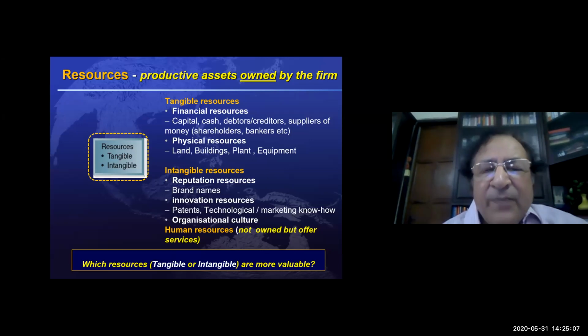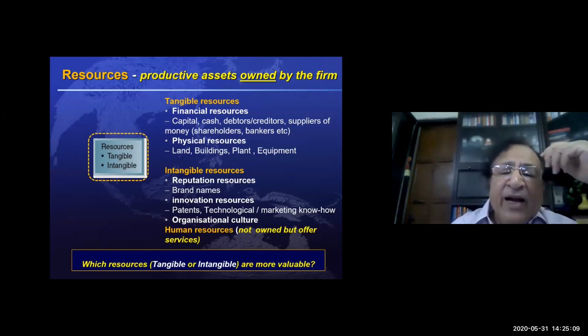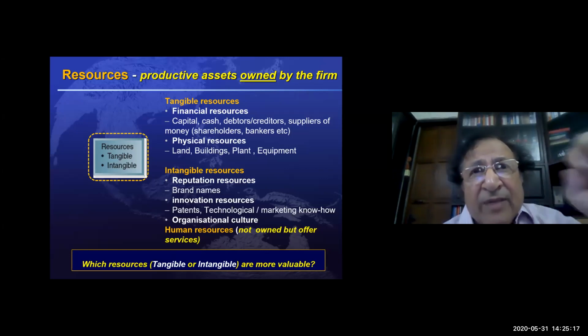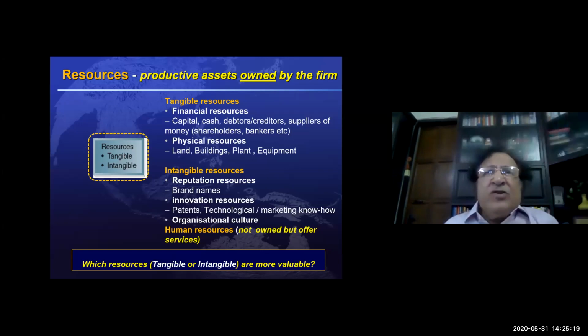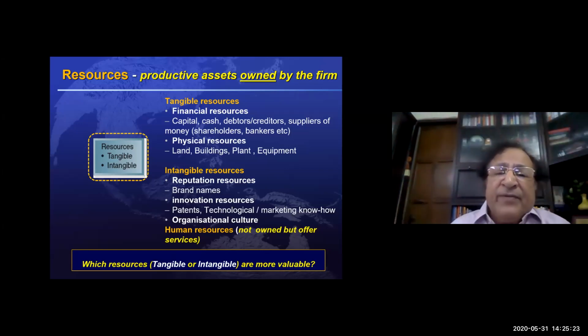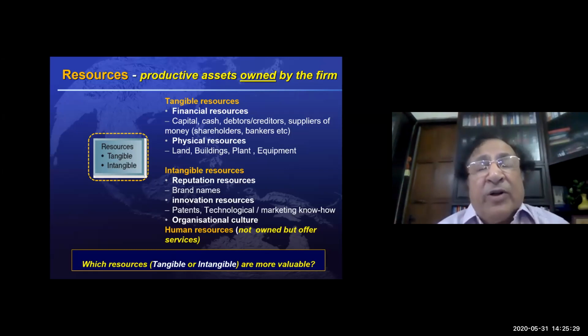So between tangible resources, as you mentioned, it is more crucial for the startup stage. But let's talk about the companies which are running and doing business. For running companies, intangible resources are more valuable.